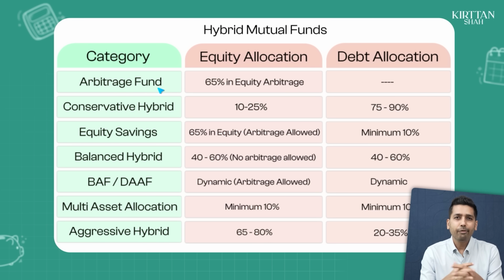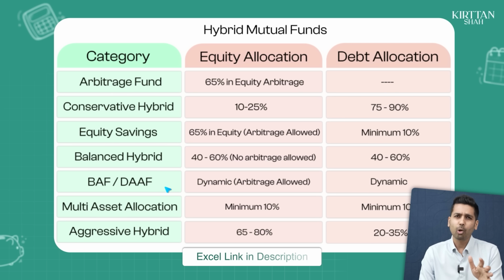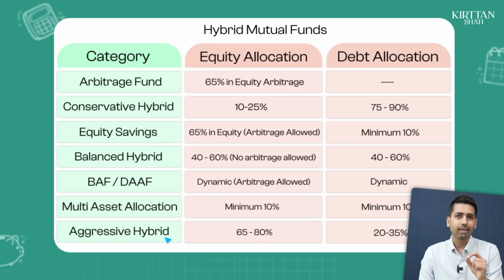Now there are 7 different types of hybrid mutual funds. First is the arbitrage mutual fund. Second is the conservative. Third is the equity savings. Fourth is balance hybrid. Fifth is balance advantage fund, which is also called as dynamic asset allocation fund. Sixth is the multi-asset allocation fund. And the seventh is the aggressive hybrid.